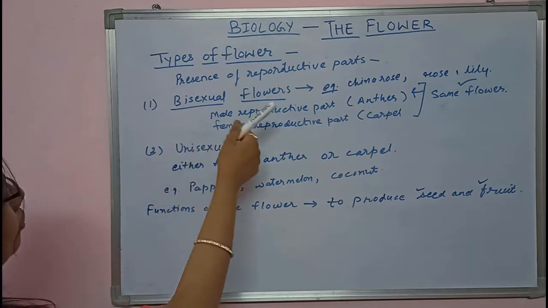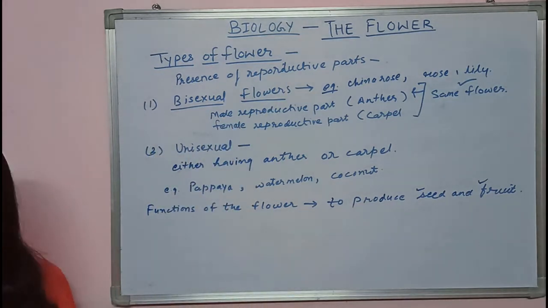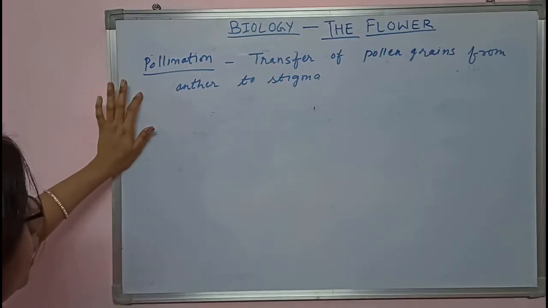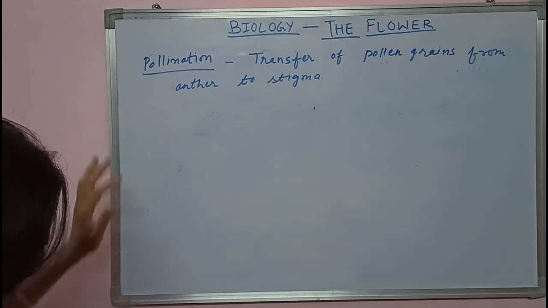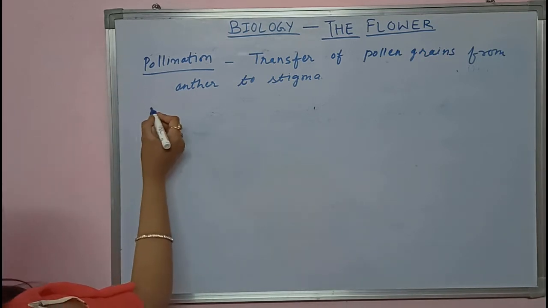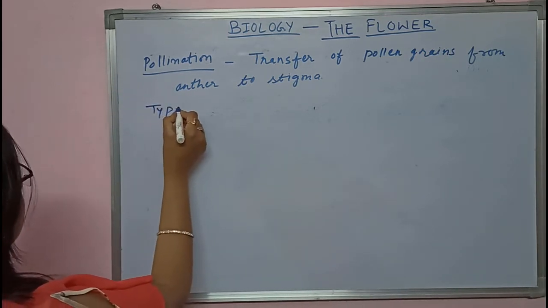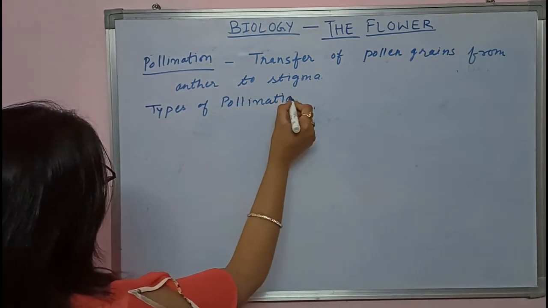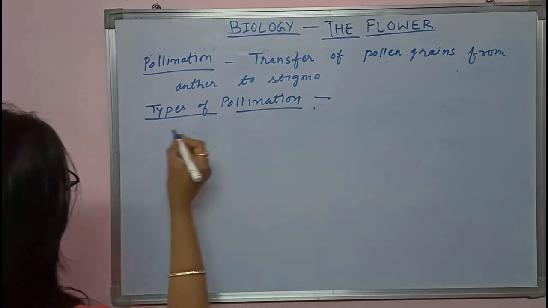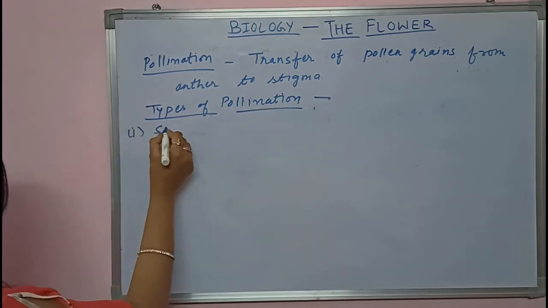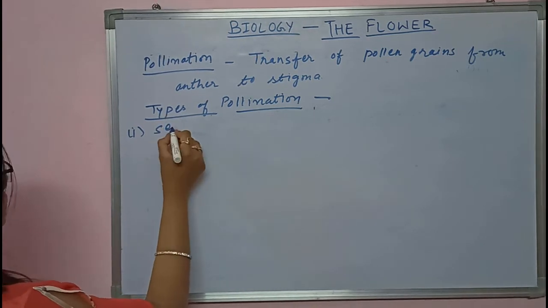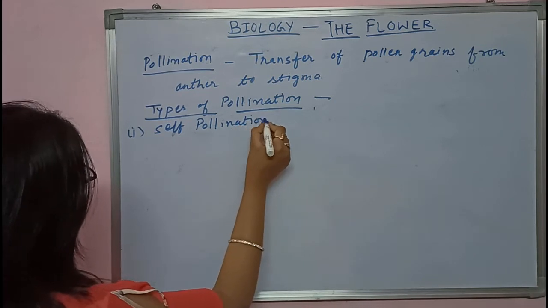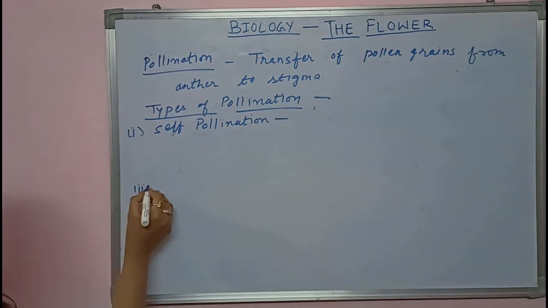Now we have finished types of flower and some functions of flower. After this we will take pollination. The definition of pollination is transfer of pollen grains from anther to stigma. There are two types of pollination. First one is self-pollination, and another one is cross-pollination.